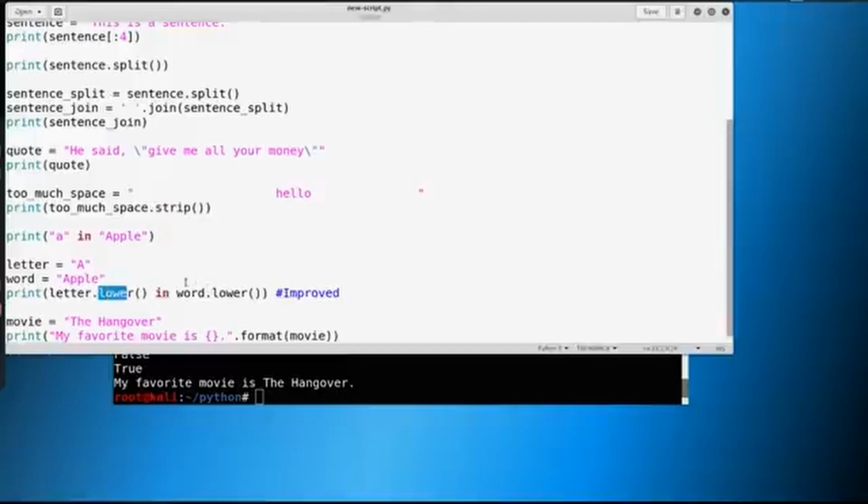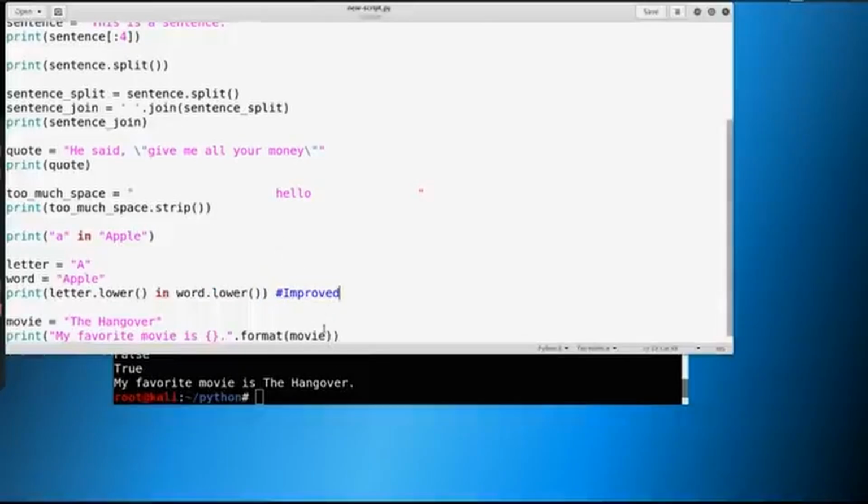Knowing the different types of methods per, say, a string or per class, or however you want to combine it together, is important as well. So always do your research when you are looking into how you can improve it. If you're wondering, hey, is there a way to make something uppercase? Just go to Google and say, hey, how do I make a string all uppercase? And of course it's .upper, but if you didn't know that, then the Google machine would know that for you. And a lot of your code is going to be found on Stack Exchange or on Google, etc.